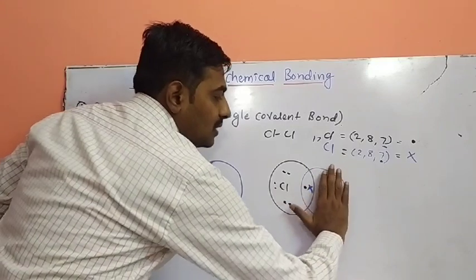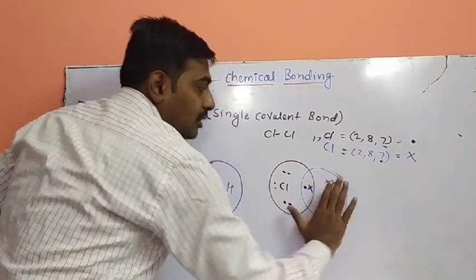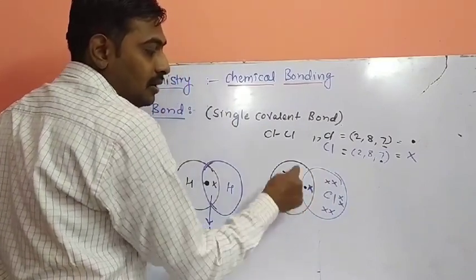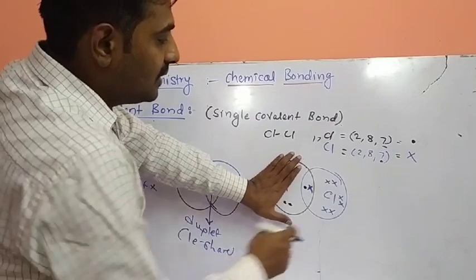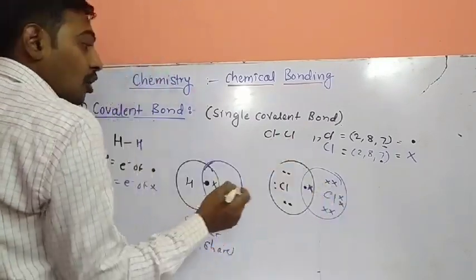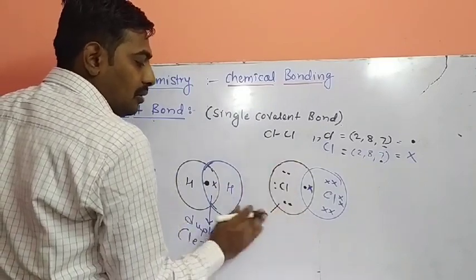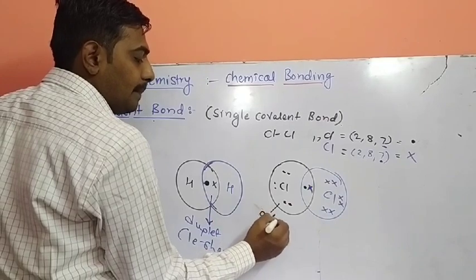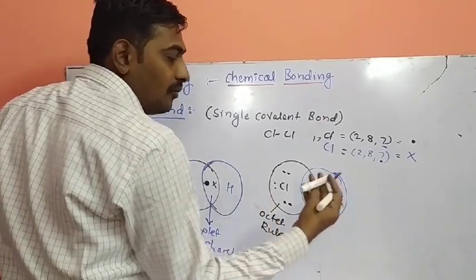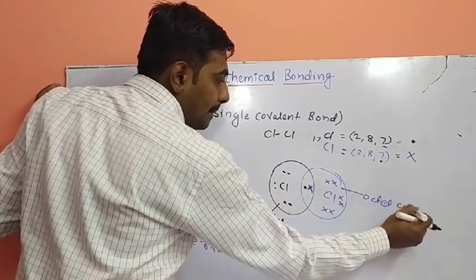If you observe the first chlorine, this chlorine contains 2, 4, 6 and 8. See this circle of this chlorine. And when we observe the second chlorine, 2, 4, 6 and 8. What does it mean? The octet is completed, by the rule of octet, as we already discussed in standard 9th.